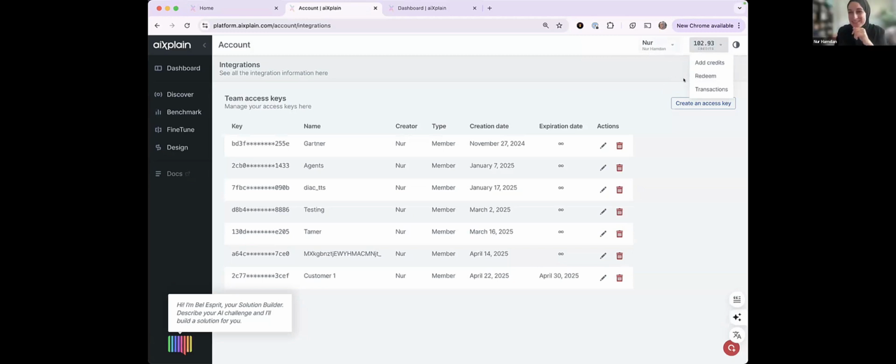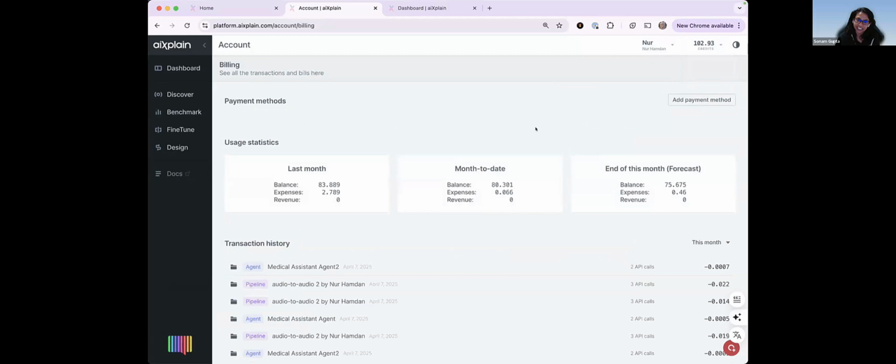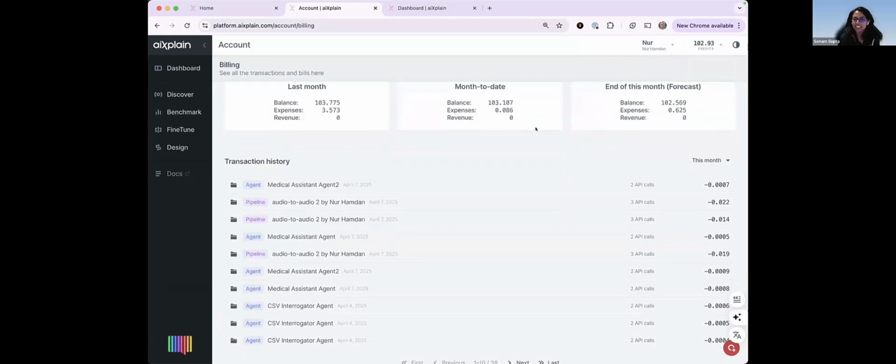Go ahead. What's the question? Technically, third question now. Can API keys for our customers be created programmatically, for example via an aiXplain API?